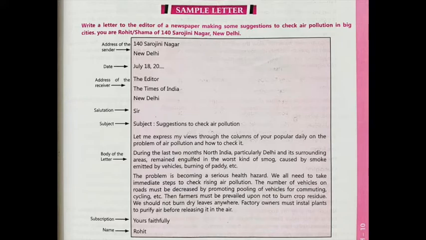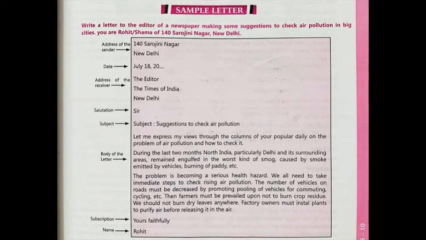First of all, as we have already discussed, what do you have to write very first? In our last lesson we discussed that first of all we write the address of the sender. And who is the sender here? We are writing the letter, so we are the sender. The person who sends a letter is the sender.